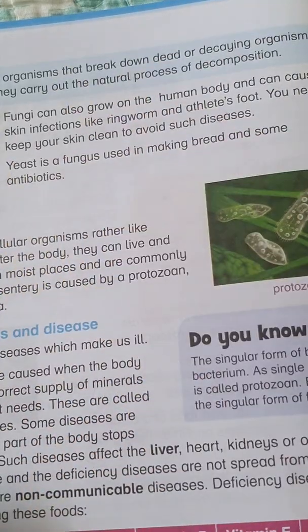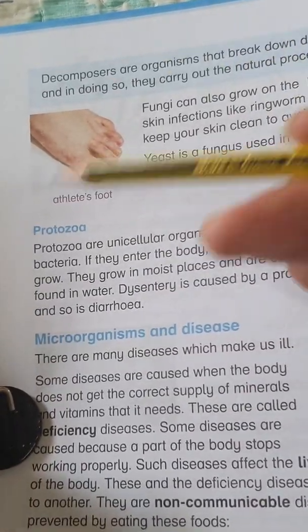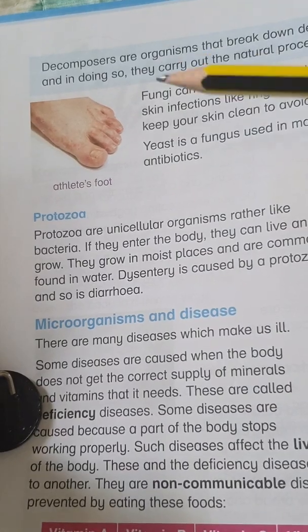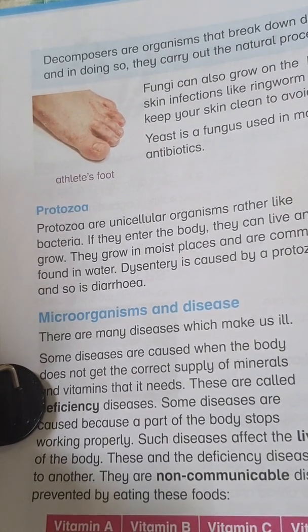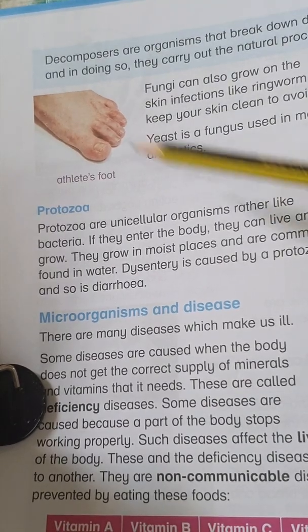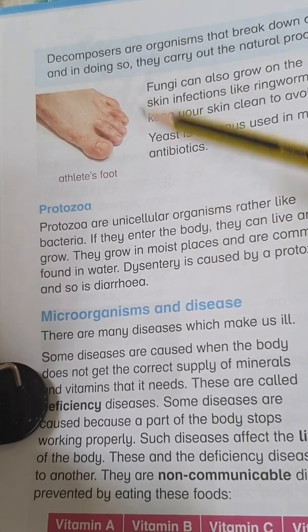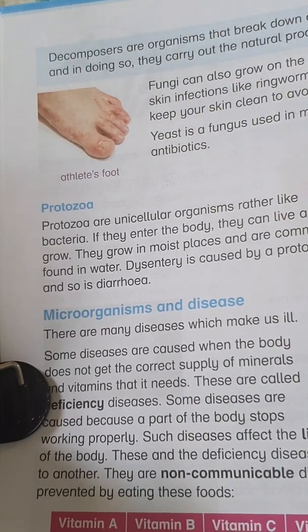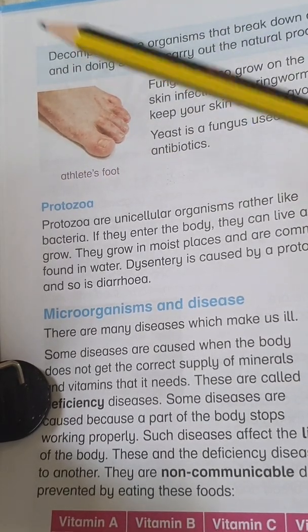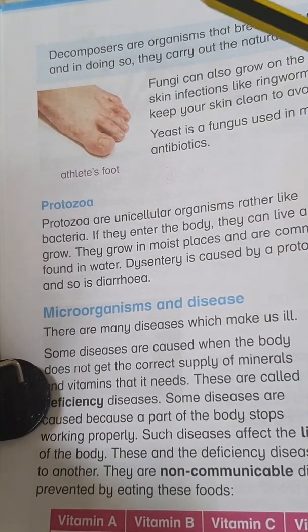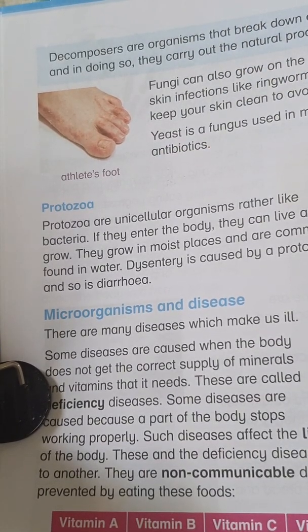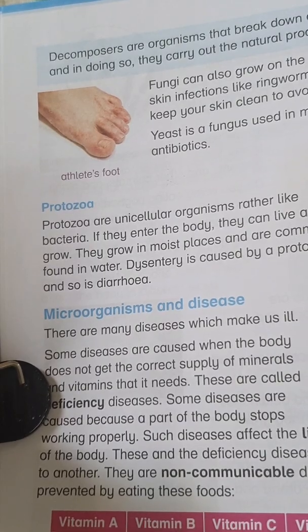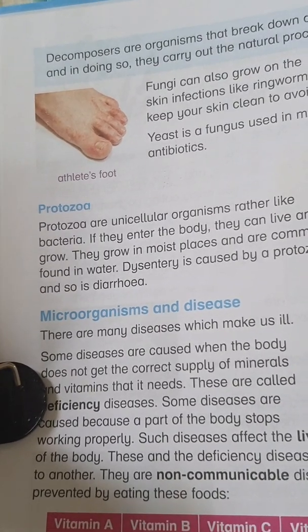Athlete's foot means, for example, you always wear socks and shoes, and you keep running and doing exercises. You are not giving a healthy amount of air to your foot. That's why it's not breathing. The nails and skin are getting very damp, always moist, and you are not giving them a healthy amount of fresh air and dryness. That's why it causes some skin infections.